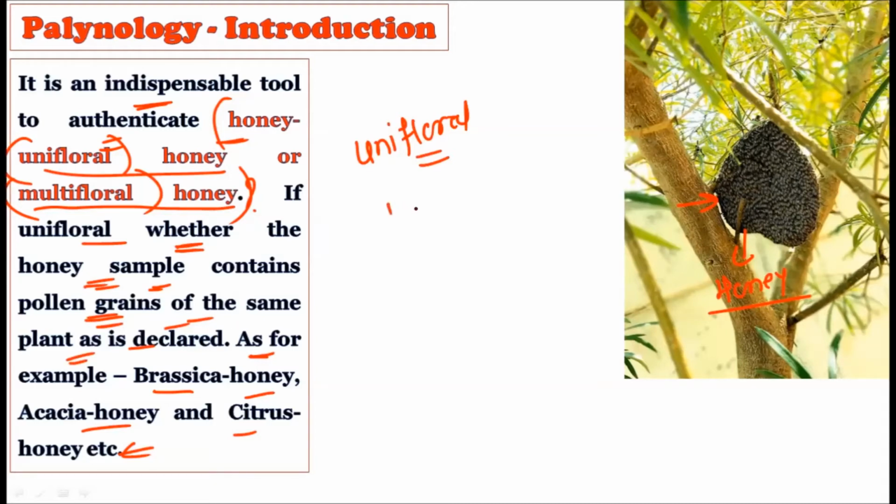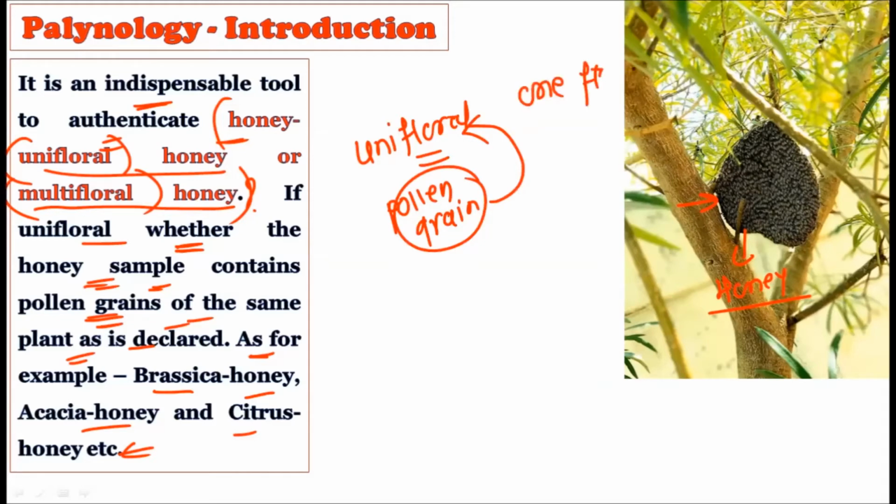See, if the pollen grains of the same plant are found throughout the honey, you can come to know that it is coming from only a single type of flower used to extract the honey. In such a case, we call that honey unifloral honey, because this is coming from a single species. One species of flowers is exploited to create this particular honey. Hence, this type of honey is rightfully described as unifloral honey. Okay, for example, here we have brassica honey. We can label them actually.